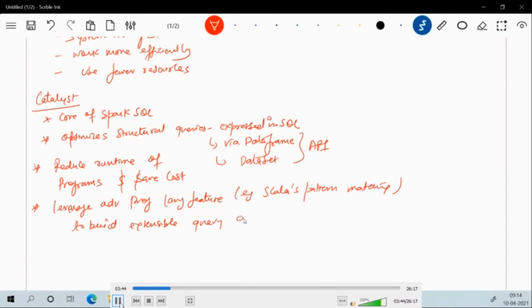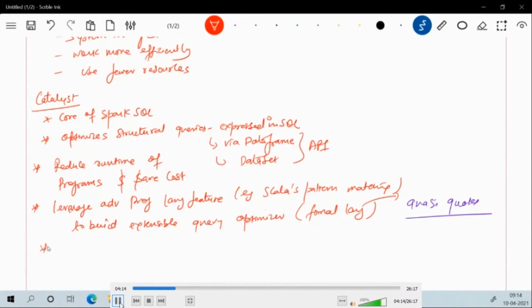When I say extensible, it is very important to understand. Quasiquotes are just like a formal language, you can understand it like that. We are going to see these formal languages in the coming slides. So quasiquotes are a very important concept in the Catalyst Optimizer.